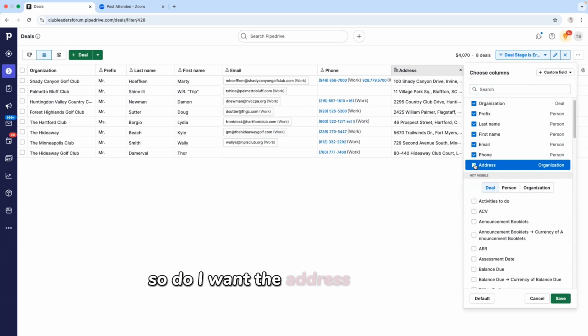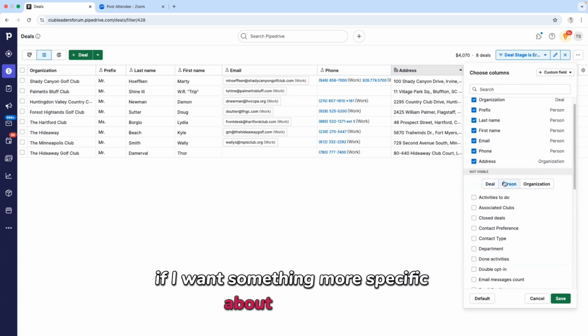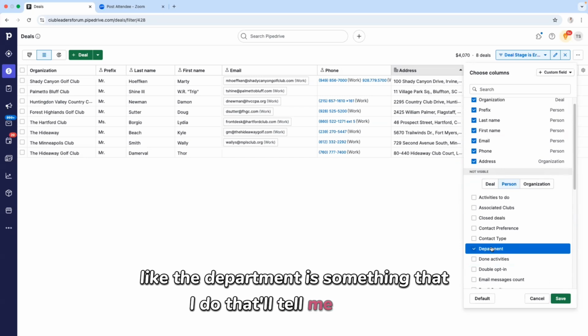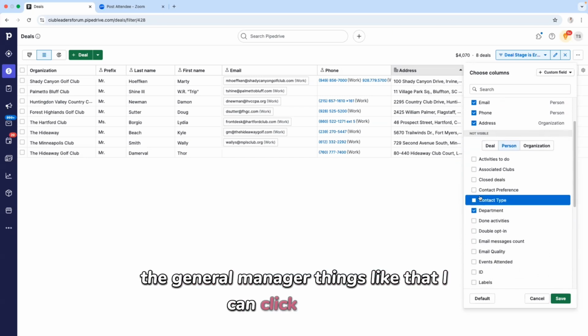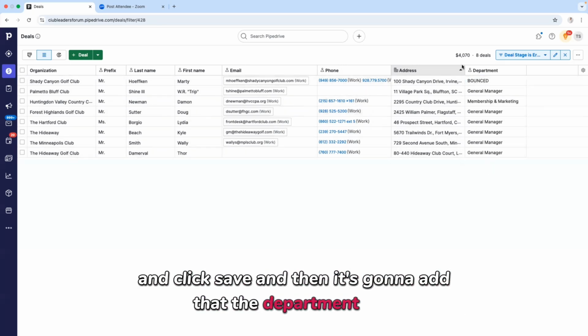So do I want the address? Yes or no, I can click it here. If I want something more specific about the person, like the department, that'll tell me if it's the president, the general manager, things like that. I can click that and click save, and then it's going to add the department here.